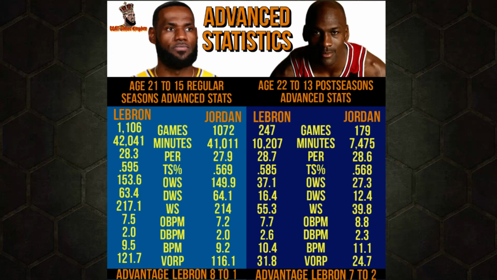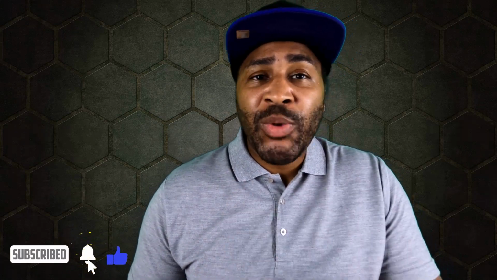As we can see, if we take LeBron James at 21 years old and Michael Jordan at 21 years old, the same age, I know you Jordan fans think it's not fair to have Michael Jordan and LeBron James at the same age. Ooh, they're the same age. You're afraid that they're the same age, but they're the same age in the regular season, and we're going to use the same age in the postseason. All what Jordan did. We're not going to cut away from anything. We're going to use Michael Jordan for everything.